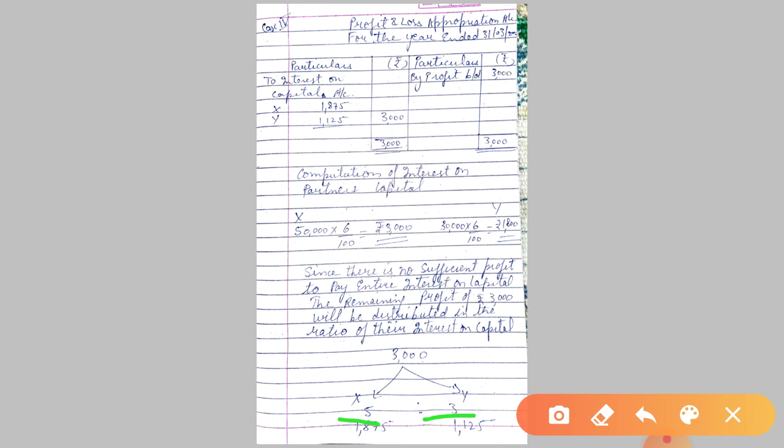As I told you, it's an appropriation of profit, not a charge against profit. तो हम उतना ही दे सकते हैं जितना हमारे पास है. हमारे पास सिर्फ 3,000 है और इंटरेस्ट हमें पे कितना करना है? 4,800. So we'll pay only up to 3,000, and that ratio will not be 2:1. That ratio will not be the PSR. That ratio will be interest on partners' capital.